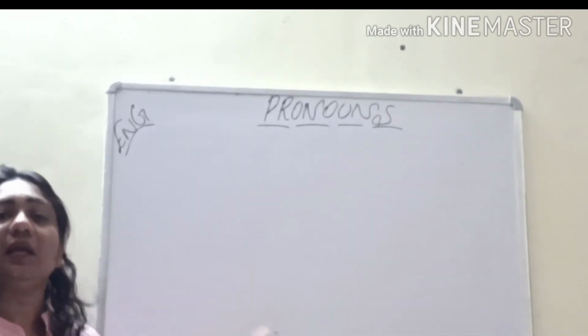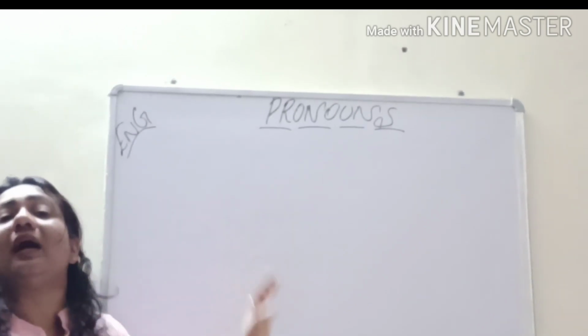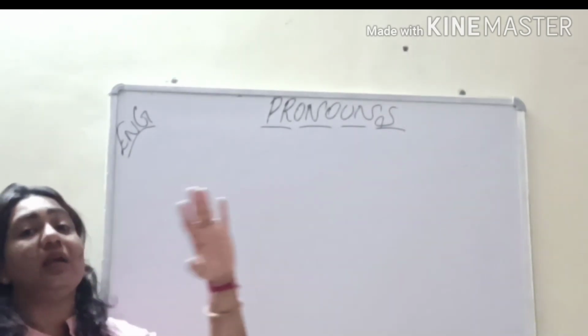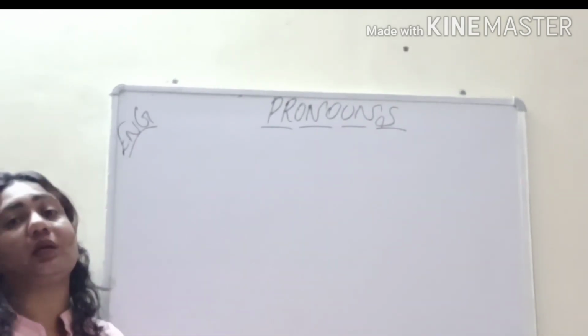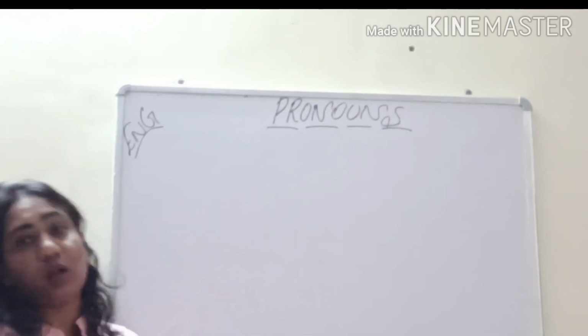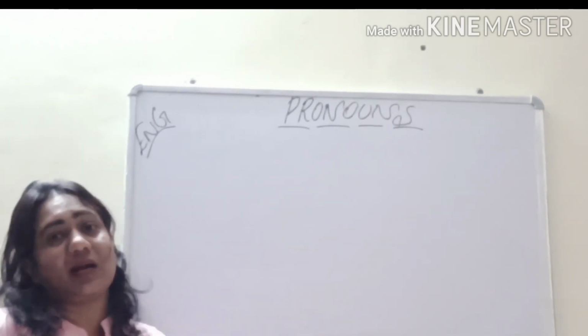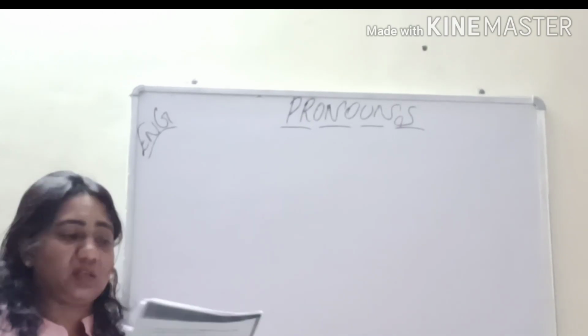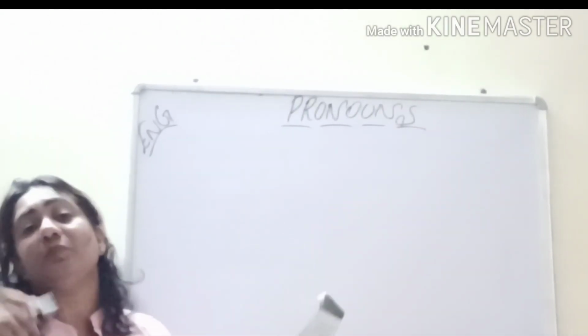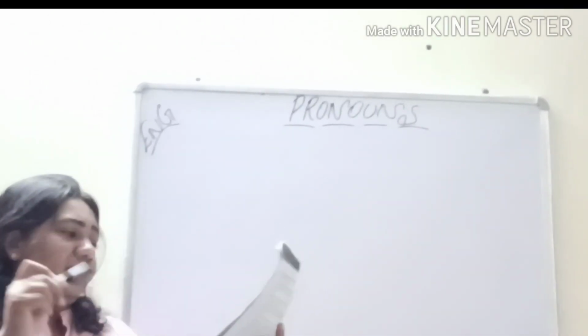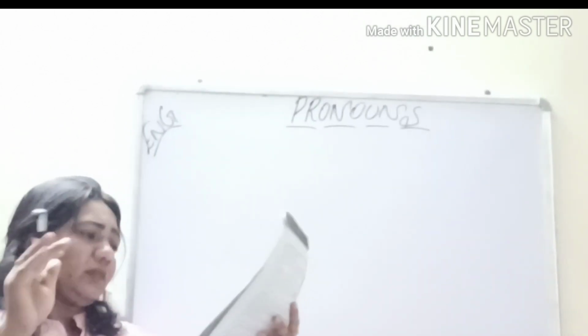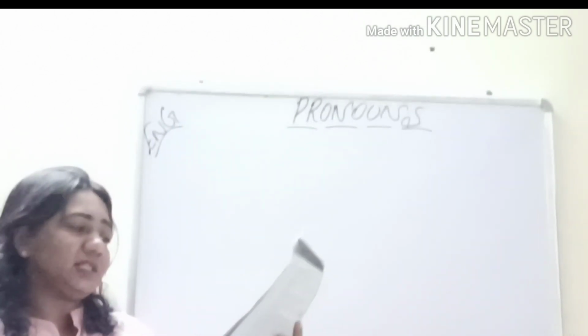So we have already done all the rules based on that, with many examples. I hope you have understood the concept. So we are not going to read all the rules from your book. I am starting with the book exercises. First of all, I want you to open page number 71, and there is an activity given for you.